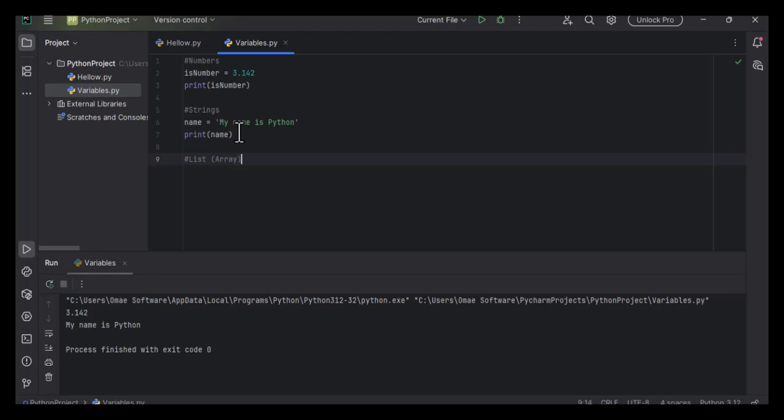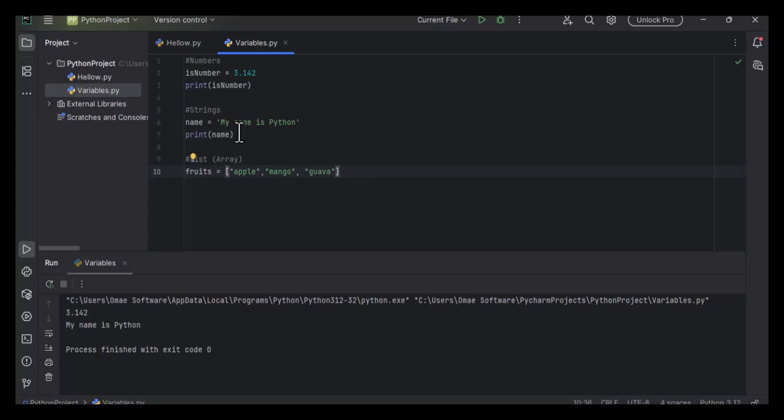We're going to just call it a list of fruits, with square brackets: apple, mango, guava. Now an array in Python is not like in Java and C++, where it's fixed. Here an array is dynamic.